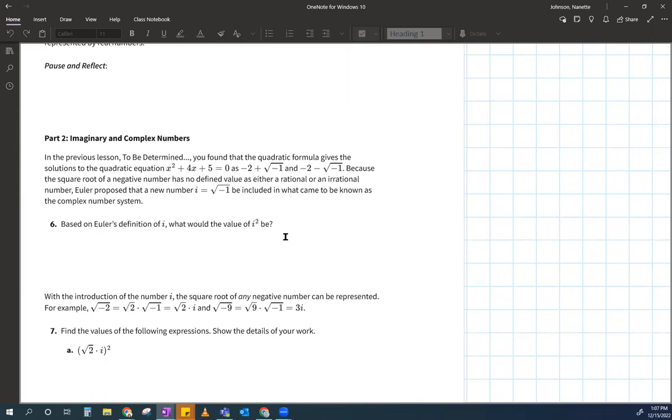Okay, so i squared means i times i, right? I try to make my little i with a little tail on it so that you guys aren't confused that it's a 1. So just keep that in mind. Like, why does her i look so fancy? It actually doesn't look fancy.